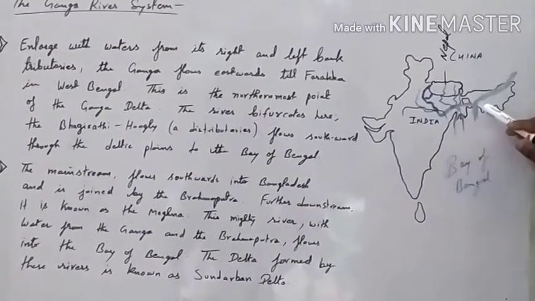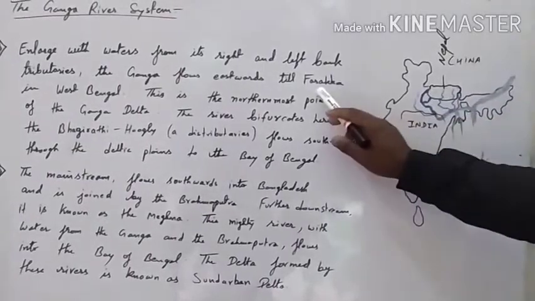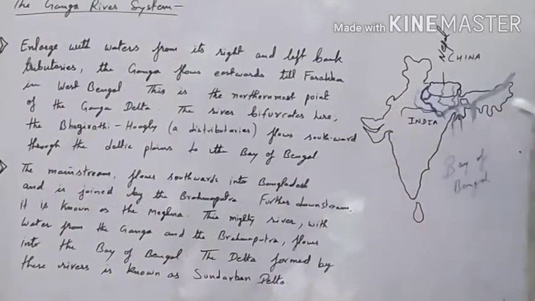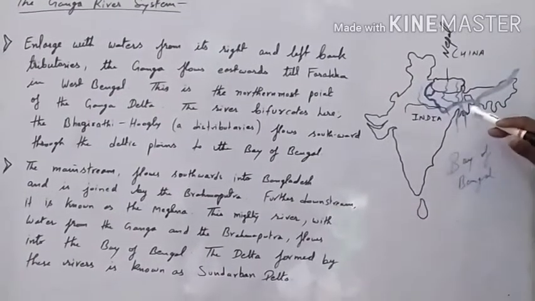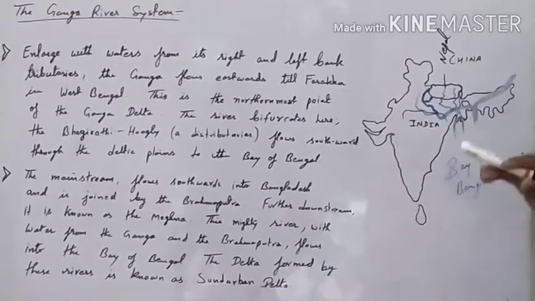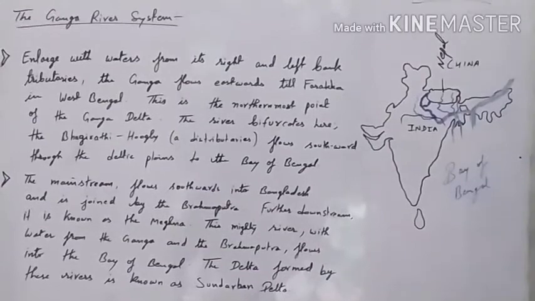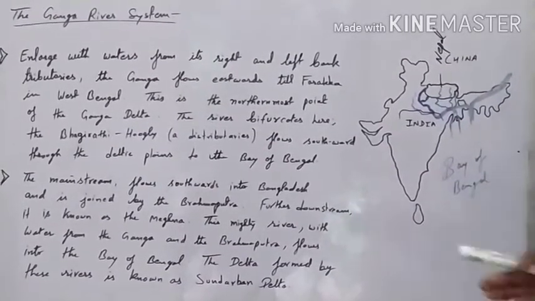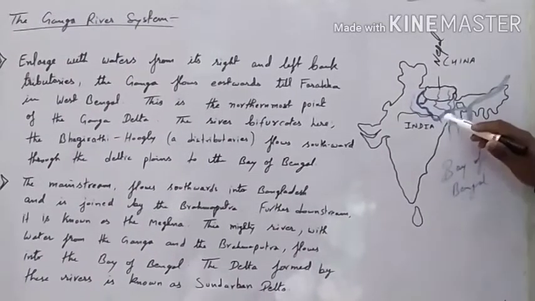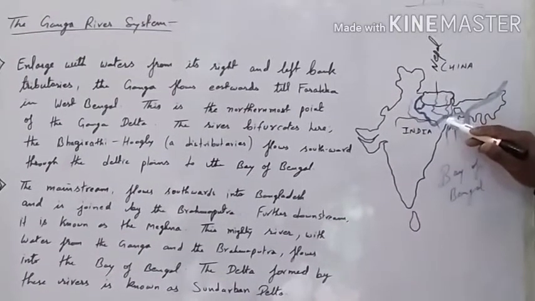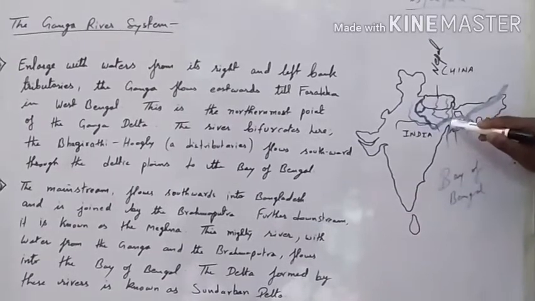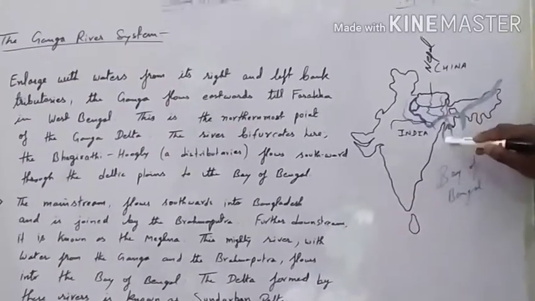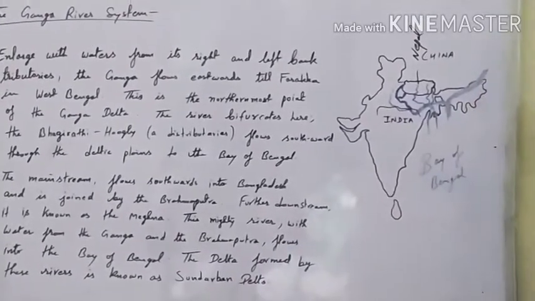While flowing here, when it reaches the place called Farakka, the Ganga river flows smoothly and then slows down because there is a formation of delta. Delta is a place where there will be lots of deposition of sediments. So the land will be a little bit higher and therefore the river starts branching out. So this is the place where it bifurcates. Bifurcate means there will be distributaries. The small river branches out from the main stream and flows.